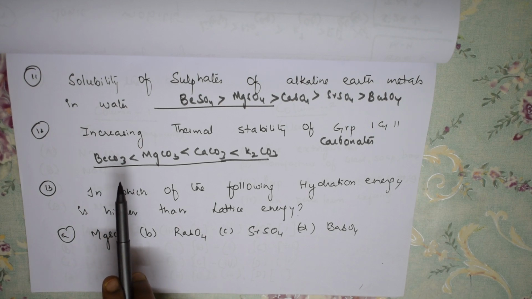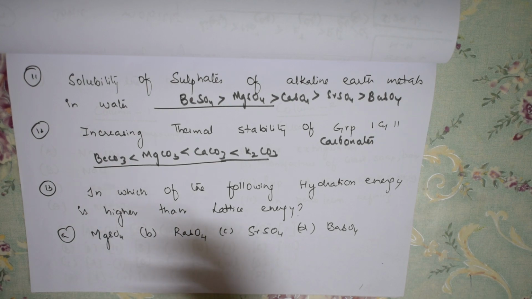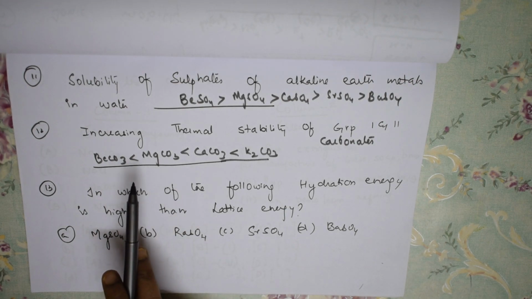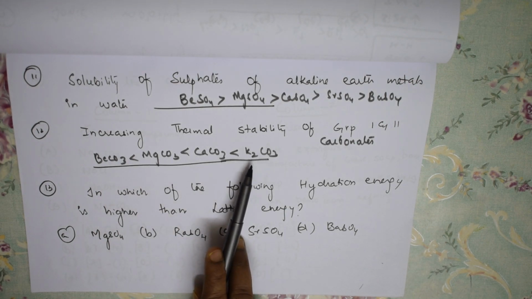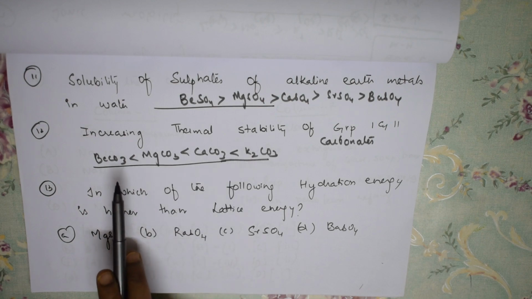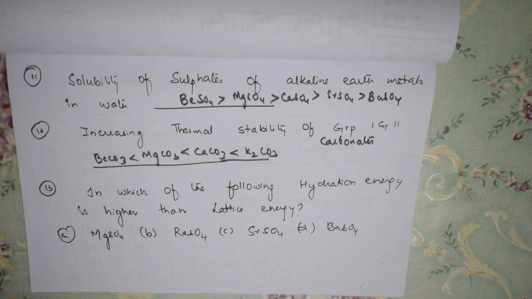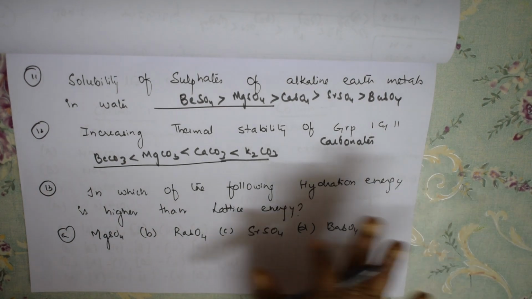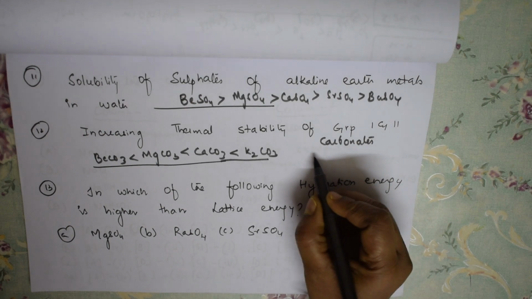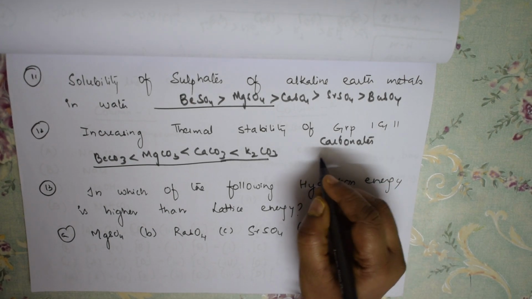Correct? Yes. So when I go down the group, what is happening to the size? The size of the cation is increasing. Here this is most stable and this is least stable. So as the size of the cation increases, it easily dissociates into carbon dioxide gas and metal oxide. That's fine, students. Okay, done. This is okay, but further, if you still want to understand, one trick we will write here. What are we going to write?